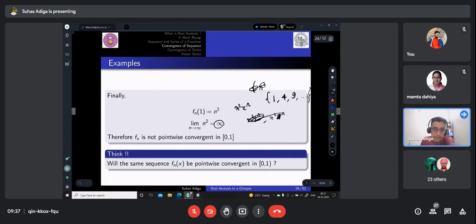So in the previous example you saw that it was converging to two different points, but still it was pointwise convergent. But here clearly in this set, it is converging and it is diverging too, so it is not a pointwise convergent, right? So will this same sequence be pointwise convergent if we exclude one? Anyone can give the answer.